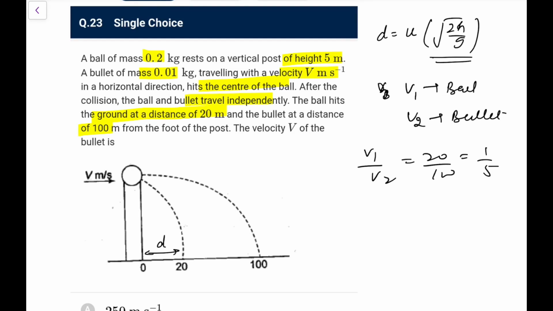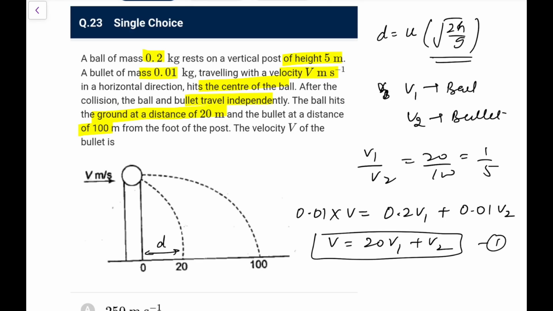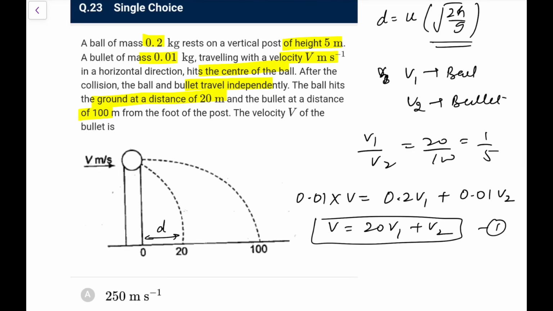Now applying momentum conservation, we have 0.01 into v would be equal to 0.2 into v1 plus 0.01 into v2. So you can write v is equal to 20 v1 plus v2. This is the first equation I have. Now we can calculate the values of v1 and v2.